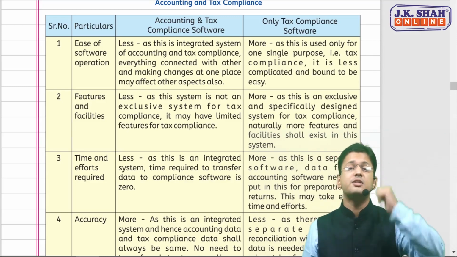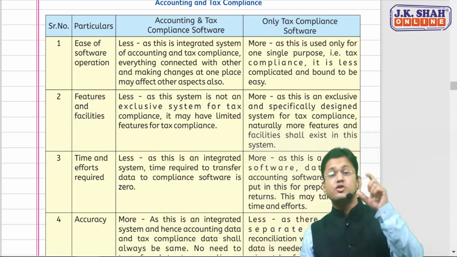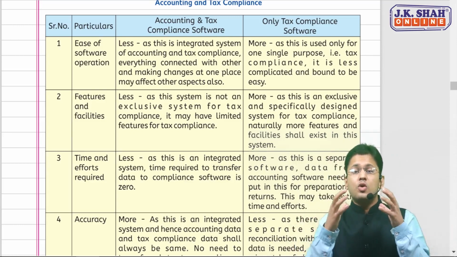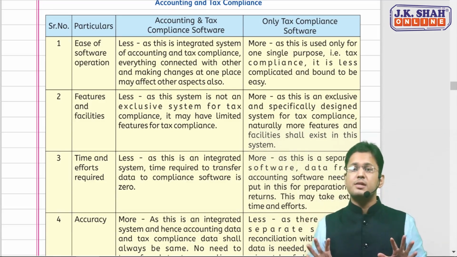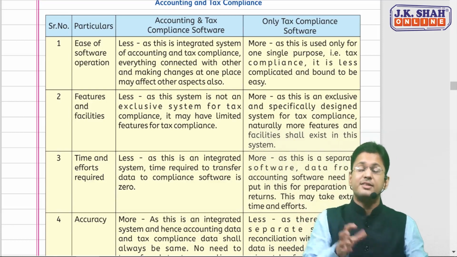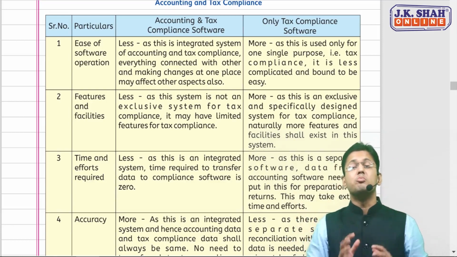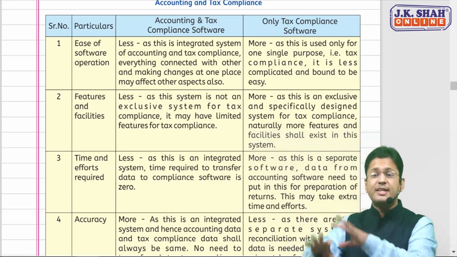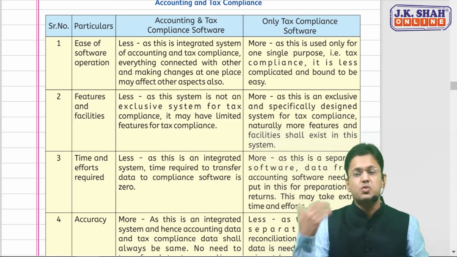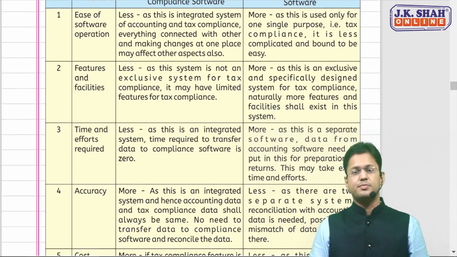Second is features and facilities. Since the merged software is not an exclusive software for tax compliance, the tax compliance features would be fewer. But when there is an exclusive software for tax compliance, naturally more features and facilities would exist in that system.